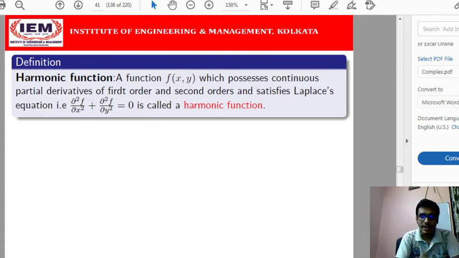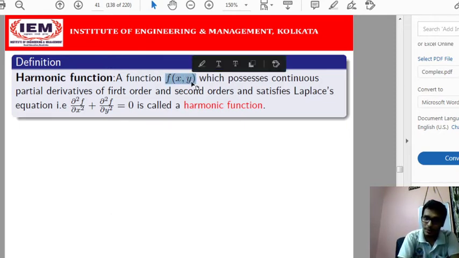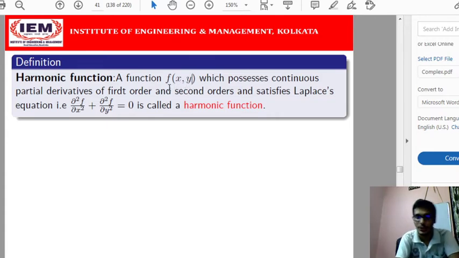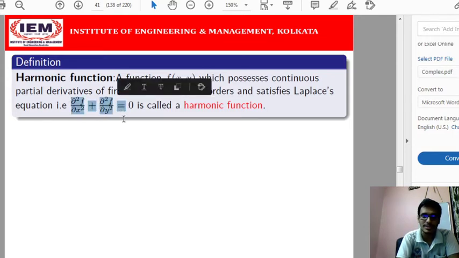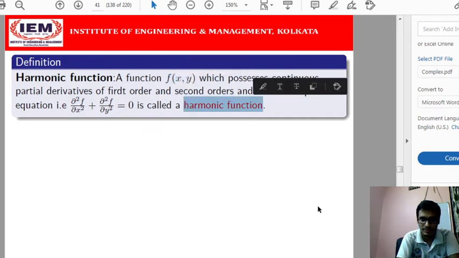And the second order partial derivatives satisfy the equation that is called Laplace's equation. That means ∂²f/∂x² plus ∂²f/∂y² equals 0. If both these conditions are satisfied, then we can say that the function f(x,y) is harmonic. So f(x,y) will be harmonic if, number one, the partial derivatives of f(x,y) up to first order and second order are continuous, and number two, the second order partial derivatives satisfy Laplace's equation. If these two conditions are satisfied, then only we will say that the function is a harmonic function.